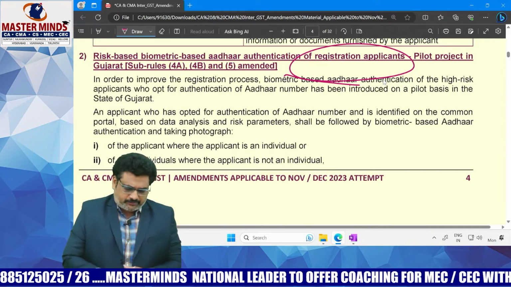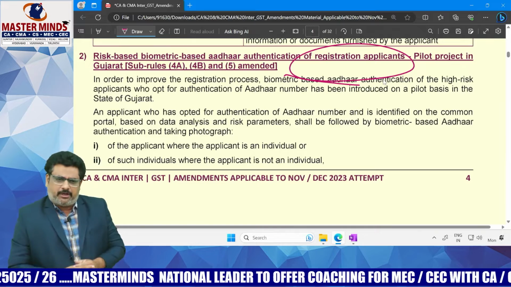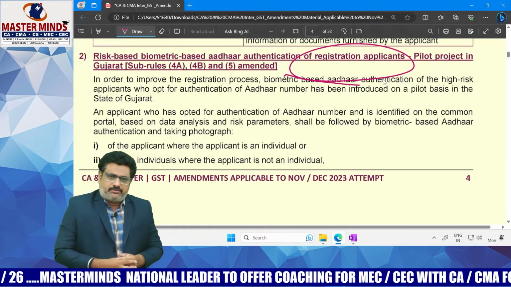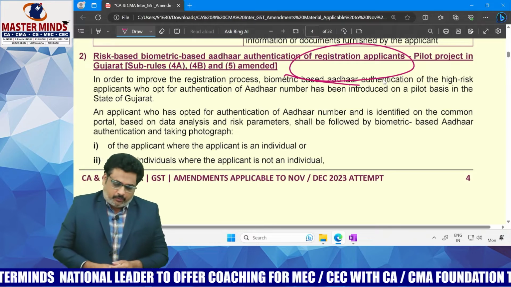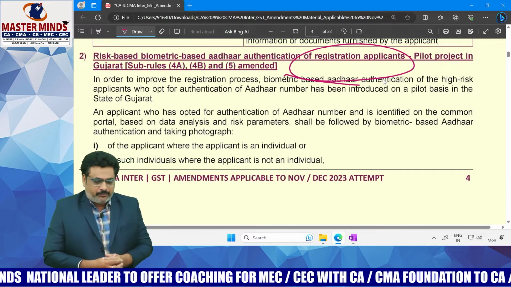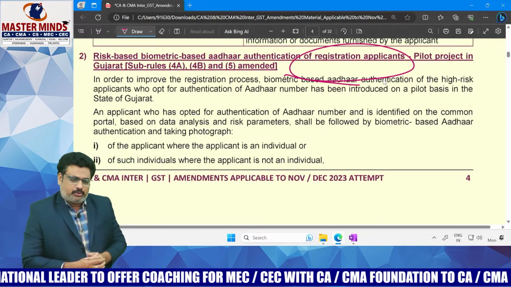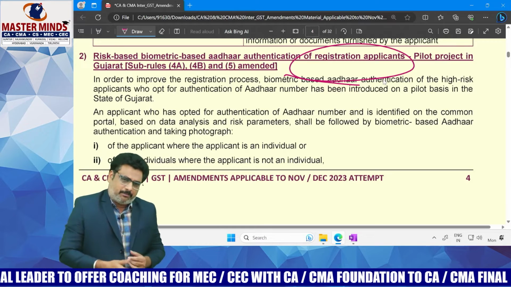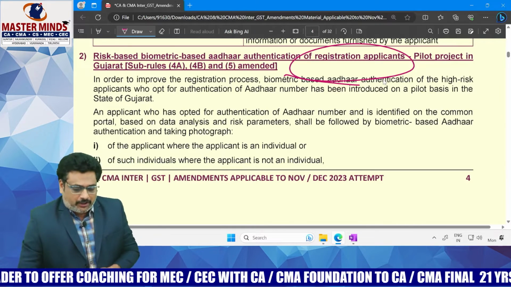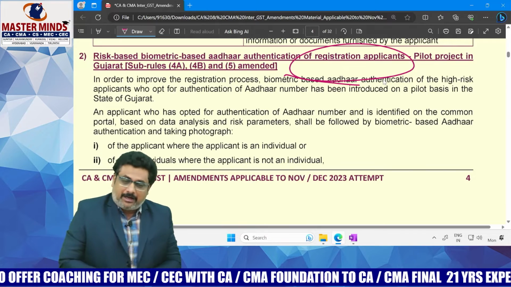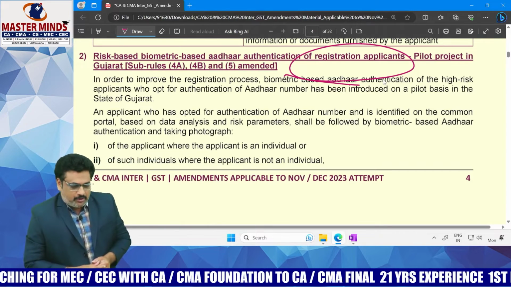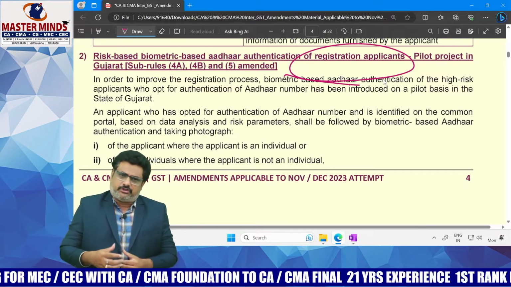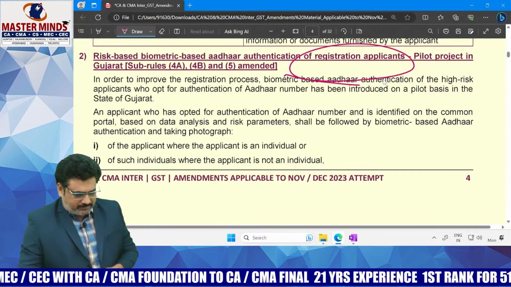If Aadhaar authentication is successful, what is the time limit to issue the registration certificate? Within 7 working days. Either he needs to issue the registration certificate, or if the application is incomplete, he needs to issue a show cause notice. And there is no mandatory requirement of physical verification if the Aadhaar authentication is successfully done.